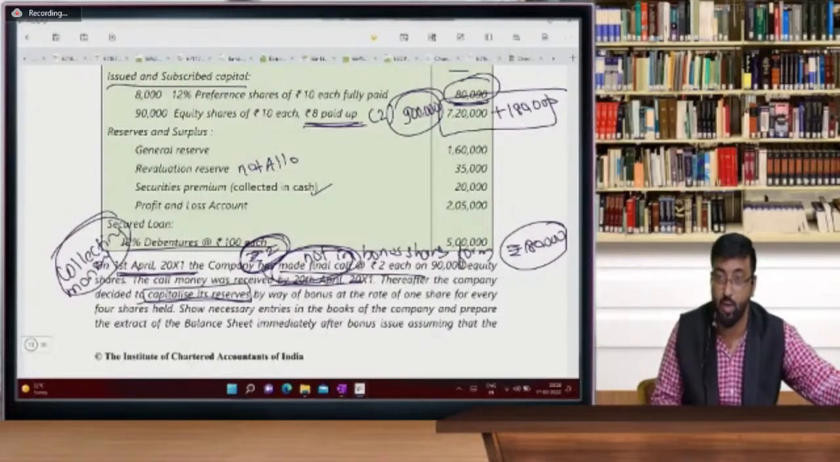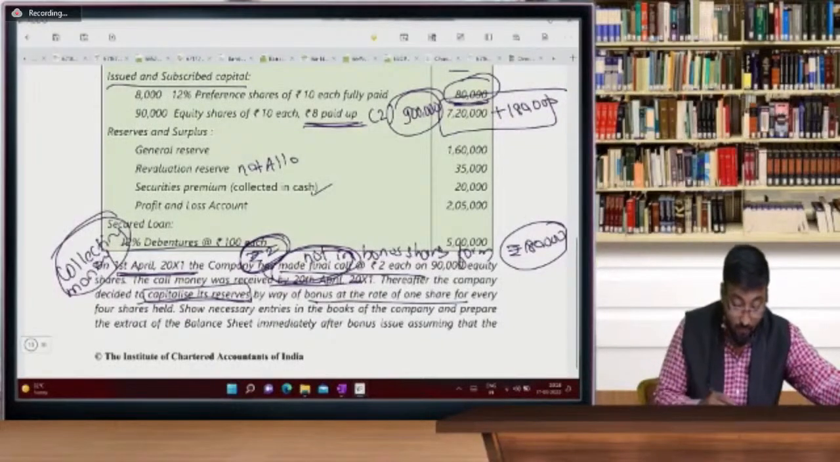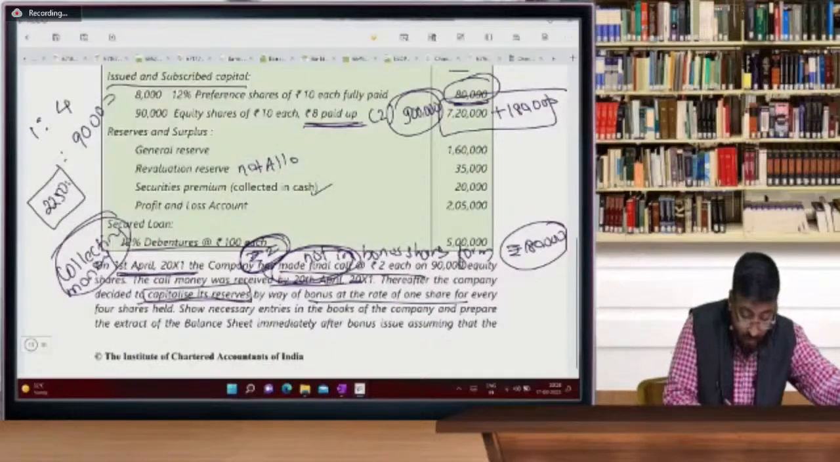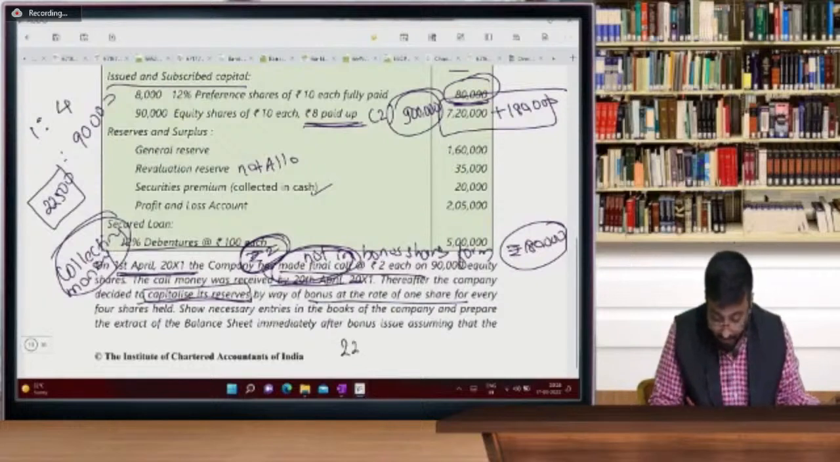I already explained to you. Capitalize its reserves means reserves are getting converted into equity share capital, by way of bonus shares, at every 1 share for every 4 shares. Sir, cross multiplication, existing 90,000, so this is 22,500. Correct, hai na? 22,500 into rupees 10.